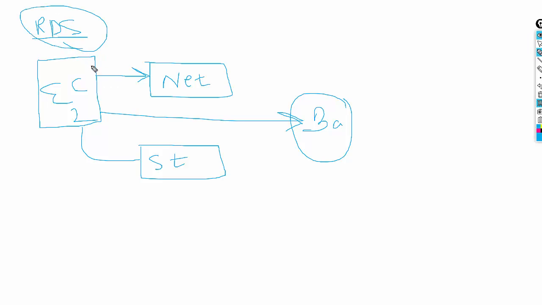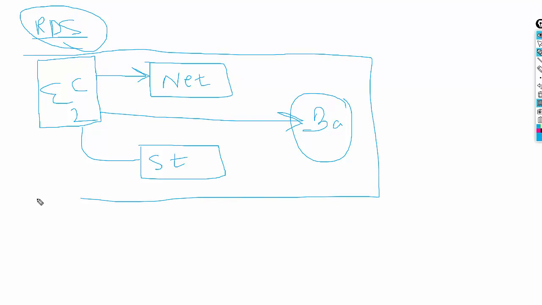The infrastructure required to run this RDS instance will be deployed in the backend, and you will not be able to find any hardware or configuration related to RDS, but you will only have access to the relational database, and that's it.